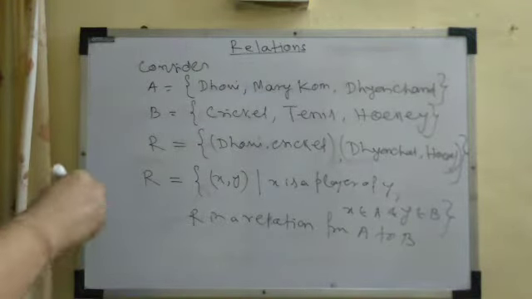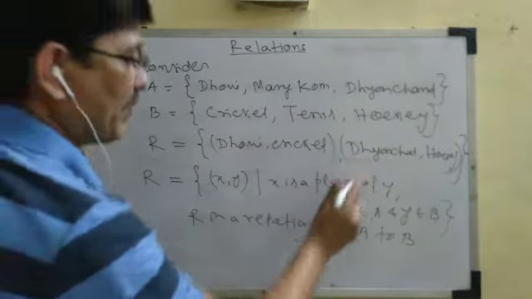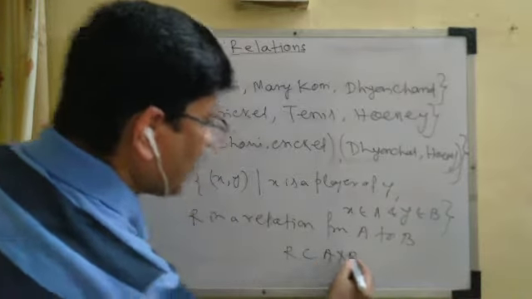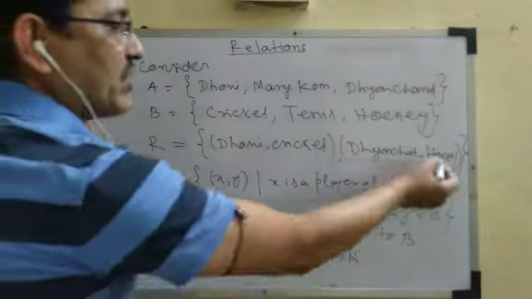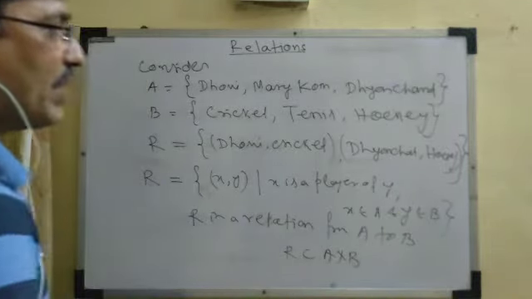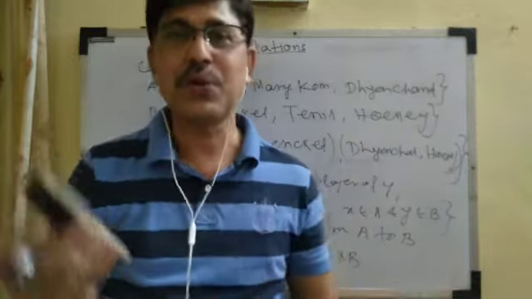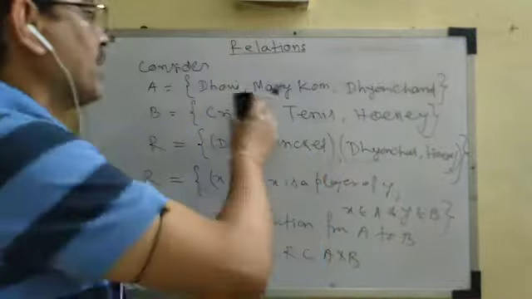Now you can observe this R is a subset of A cross B, because the element (Dhoni, cricket) is an element of A cross B, and (Dhyan Chand, hockey) is also an element of A cross B. So this R is a subset of A cross B. So let us define a relation. What does the word relation mean?